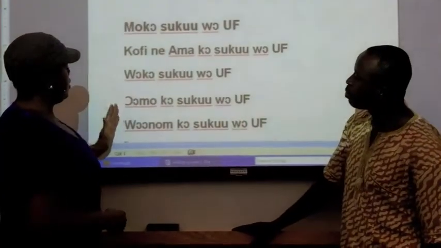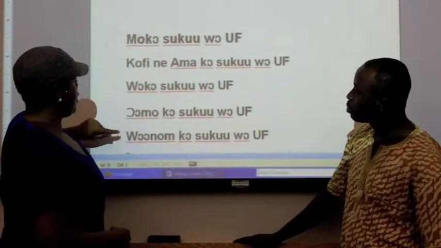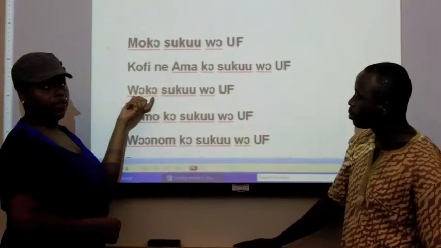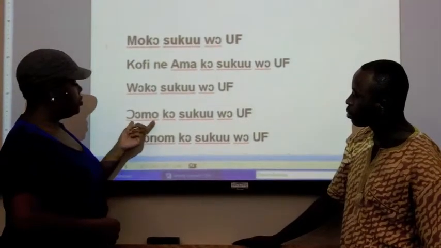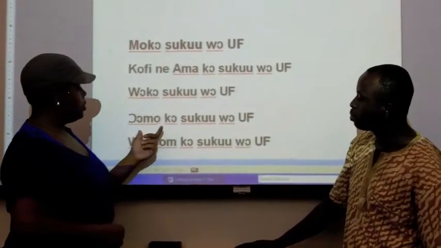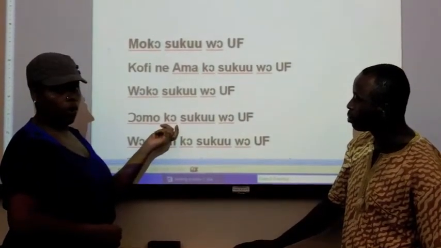And in this example, it is the last three that are very important to know. In this case, the pronoun and the verb are connected for they. This is another example of they. But when we use omo, it is separate from ko. So pay attention to that. Omo space ko.